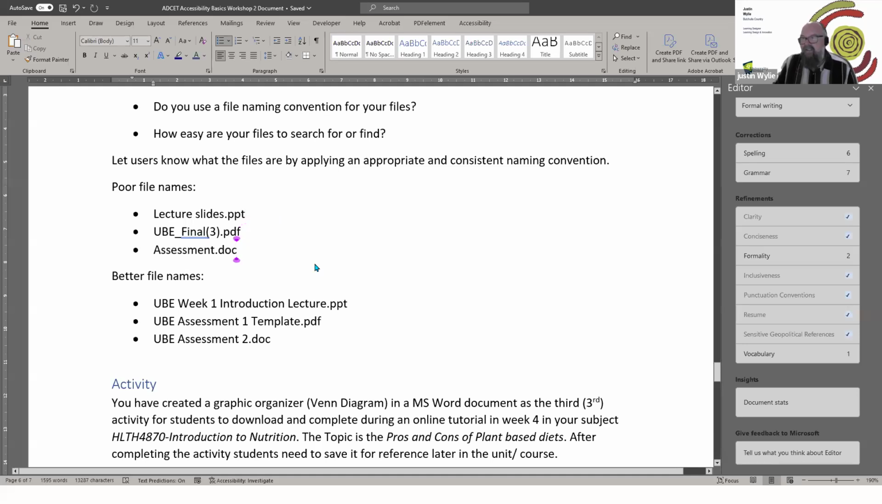And assessment, yes, it's assessment. Is it 1, 2, or 3? What subject or what unit am I working on? So some examples there. UBE, which is obviously a unit or a course name. Week 1, introduction lecture.ppt. I can see it's in week 1. I can see it's an introduction lecture. Now it's a PowerPoint and I know the name of the unit. And the same applies then for the other 2, the document and the PDF as well.